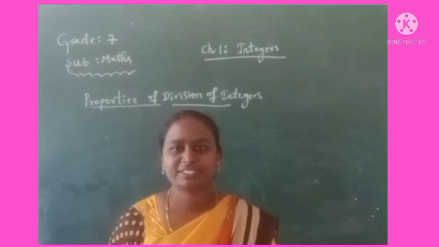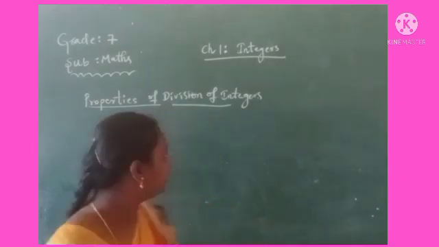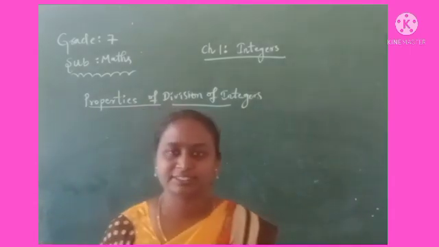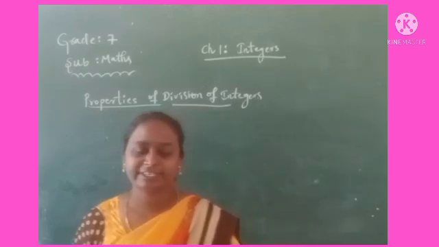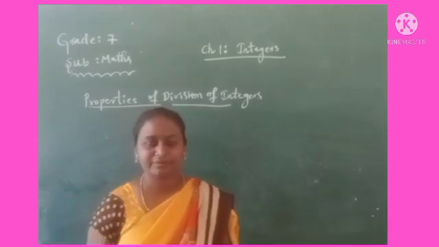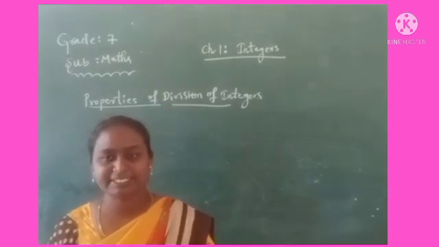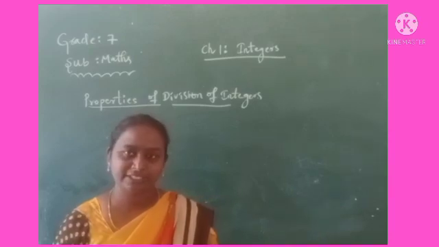In the first chapter, integers, we are going to recall the division of integers. What is meant by division? Division is the inverse of multiplication. We have some properties: closure property, commutative property, associative property.